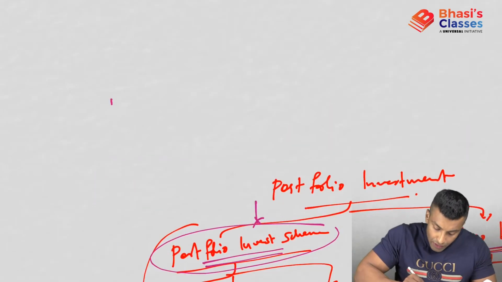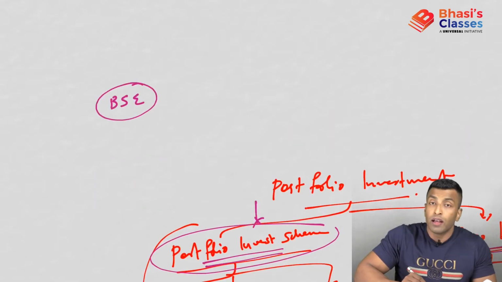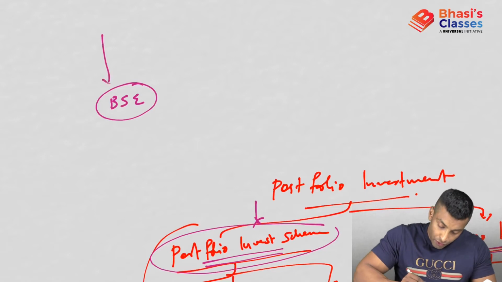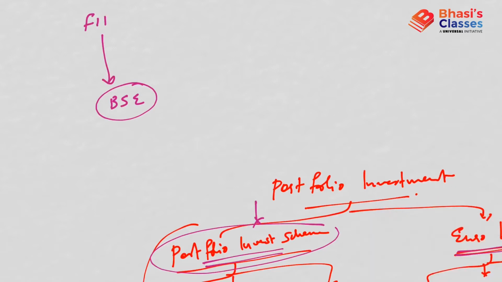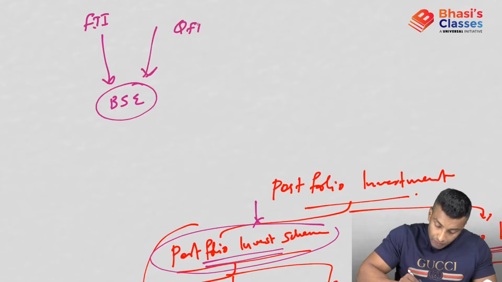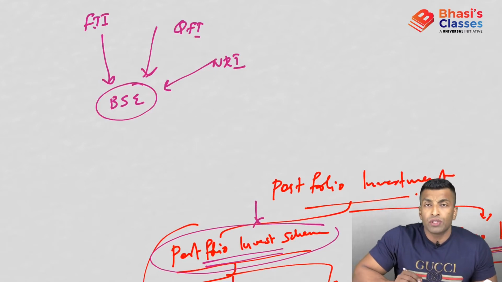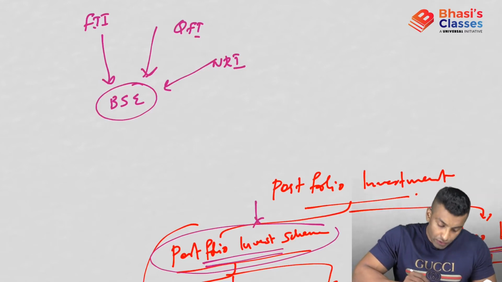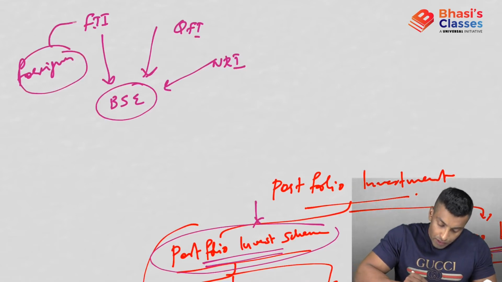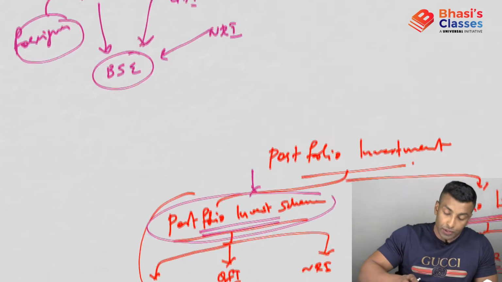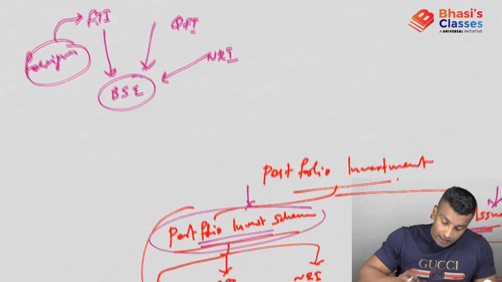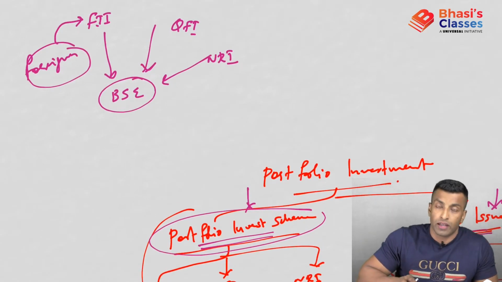So if we need to buy shares from BSE, the foreign institutional investor can buy, the QFI can buy, NRIs can buy. Now, if a foreigner wants to buy a share, an individual cannot come and buy the share. What an individual can do is, this foreigner can approach this foreign institutional investor, FII, and then through FII, a foreigner can buy the share.